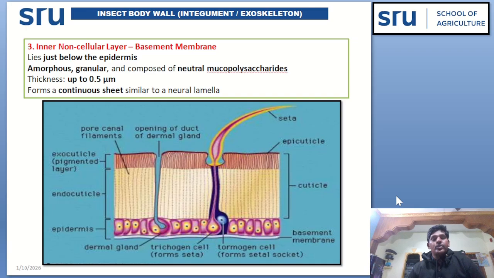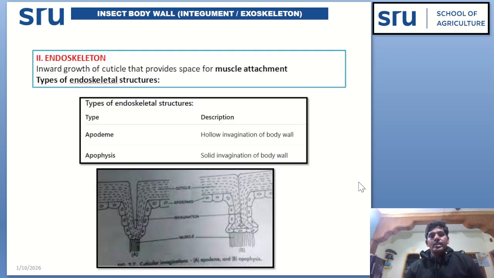So regarding exoskeleton or body wall, we have already discussed. Next, we are going to discuss about endoskeleton. Inward growth of the cuticle. See here, inward growth of the cuticle that provides space for muscle attachment is known as endoskeleton.